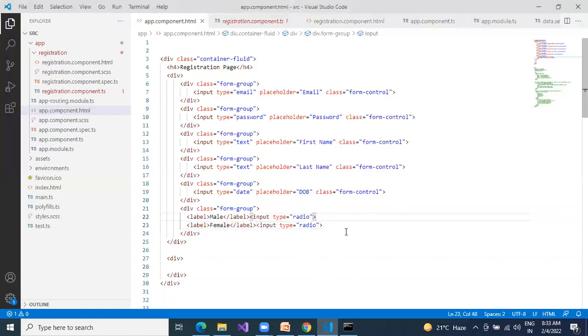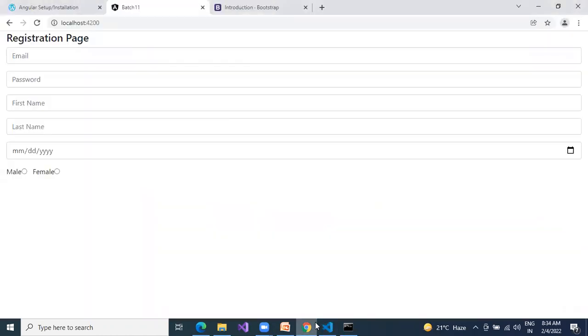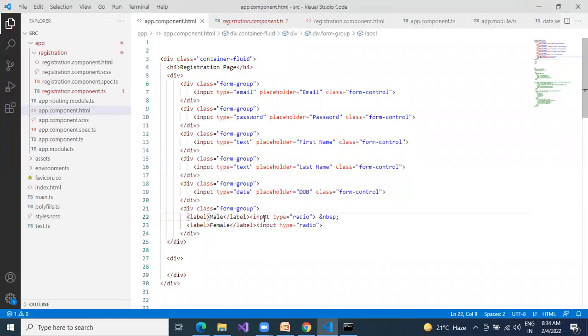In this situation, you will use the NBSP. NBSP is nothing but it will add one space. Take that note: ampersand NBSP will add a space, one character space. See here, it will add a one character space. If you want to put the space before this radio button, you can simply change this one from here to here.